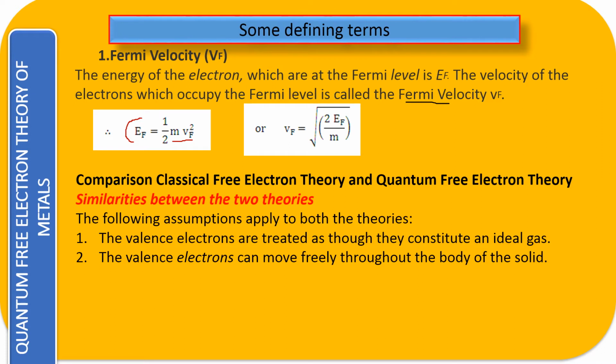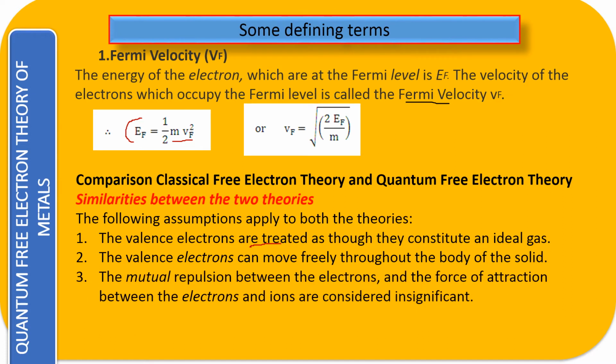It is going to behave like a gas. In both concepts, it is going to behave like a gas. But what is the difference in the behavior of the gas? How the behavior of the gas has been interpreted differently, I am going to tell you in the next slides. The valence electrons can move freely throughout the body of the solid, so that we know. The only difference we are saying is that they cannot move randomly; their energy is quantized. The mutual repulsion between the electrons and the force of attraction between the electrons and ions are considered insignificant.